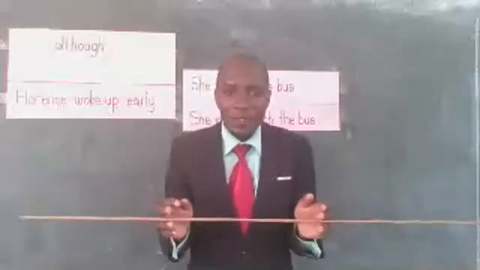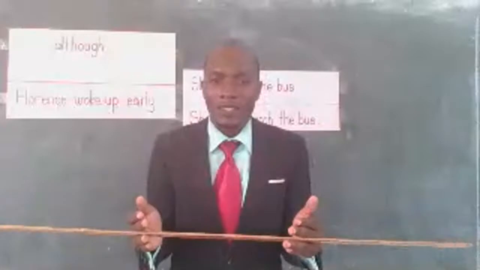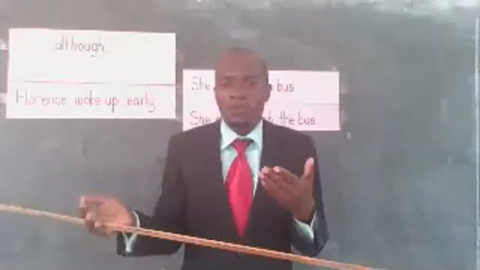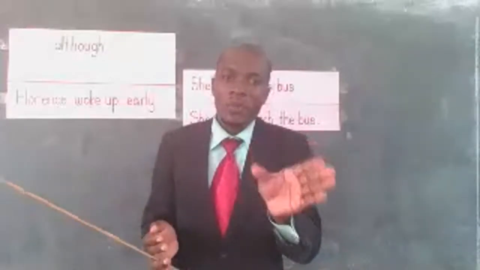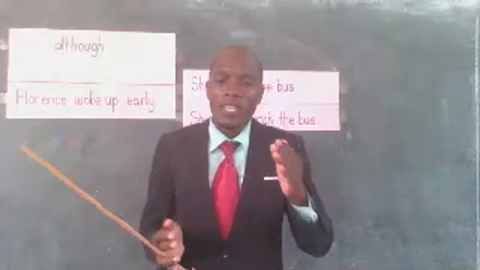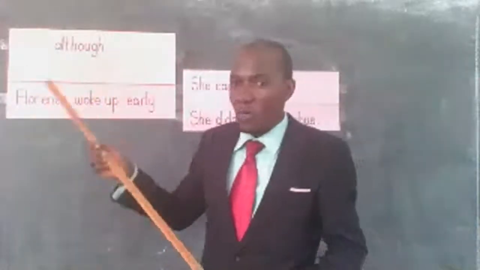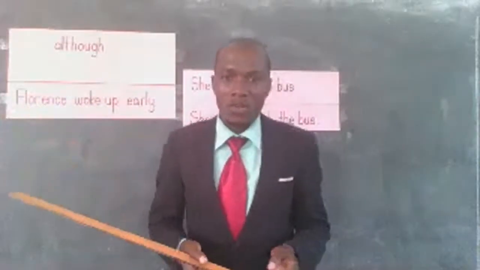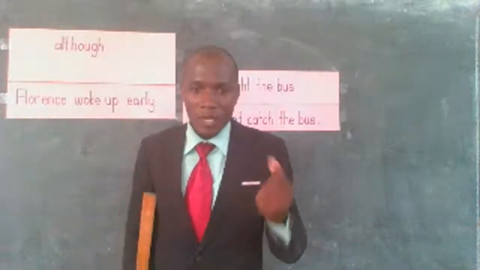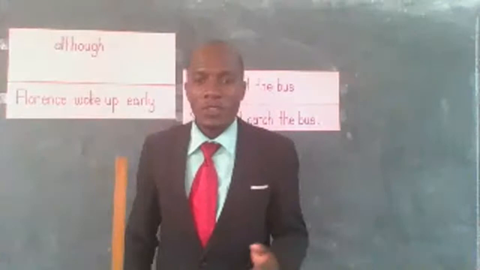Then we have correlative conjunctions, the conjunctions which are used to join sentences, and as you hear correlative, they are supposed to be used probably in a pair or more than a pair. They do move hand in hand. So although falls under what we call subordinating conjunction. Subordinating conjunction, I remember, is used to join sentences of different weight.